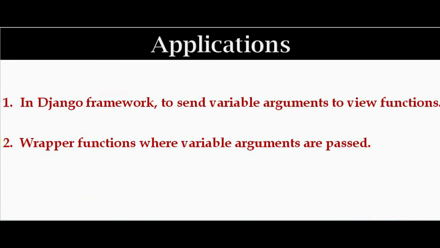And applications of star args and double star kwargs. These two are used in the Django framework, that is in the web development framework, to send variable length arguments to view functions. And it is also used in wrapper functions where variable length arguments are passed. Apart from this, wherever we need variable length arguments to be passed to the function, you can make use of star args and double star kwargs.